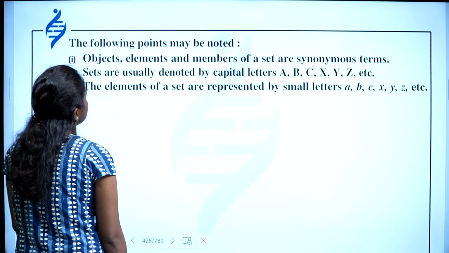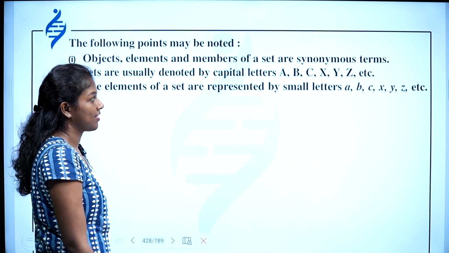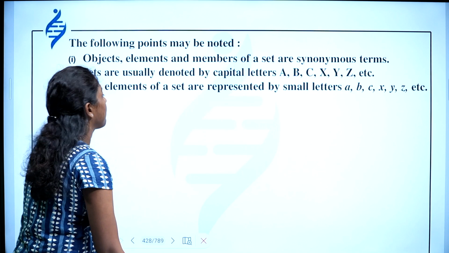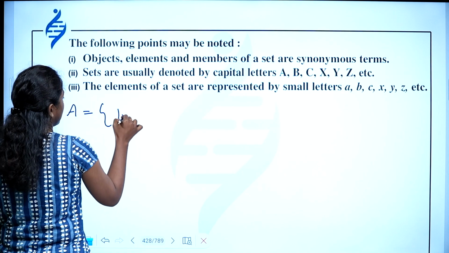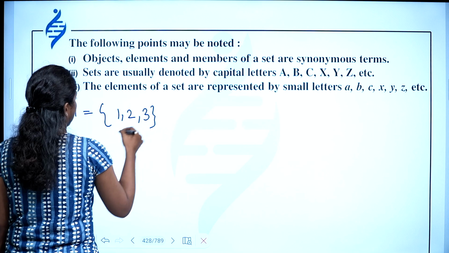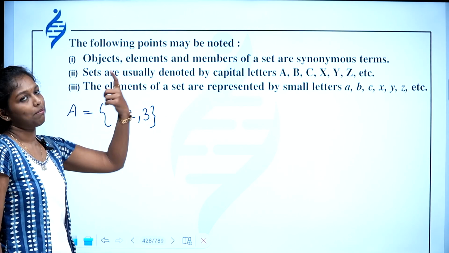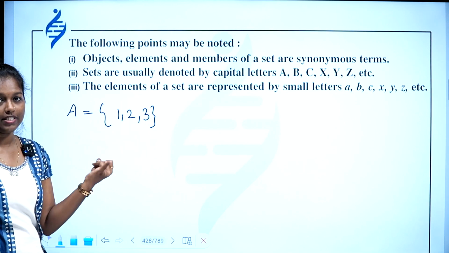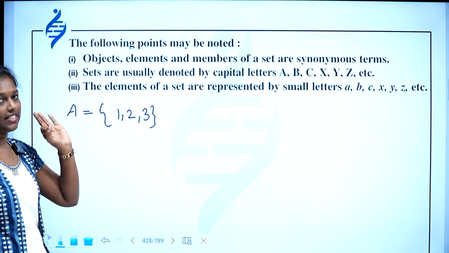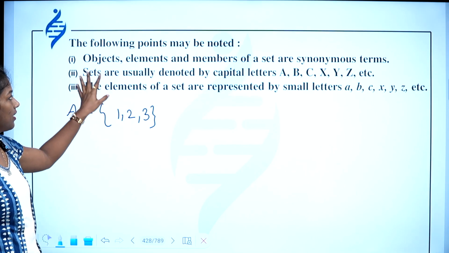The following points may be noted. Objects, elements and members of a set are synonymous terms. So this is what I have mentioned. You can consider a set 1, 2, 3. In this set, objects, elements and members are the same. We can say 1, 2, 3 are members, objects or elements.